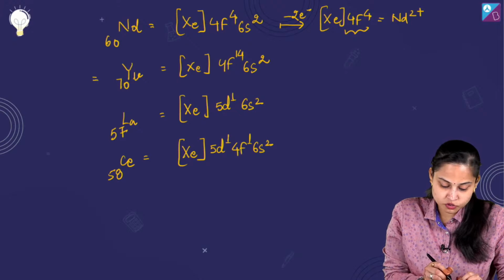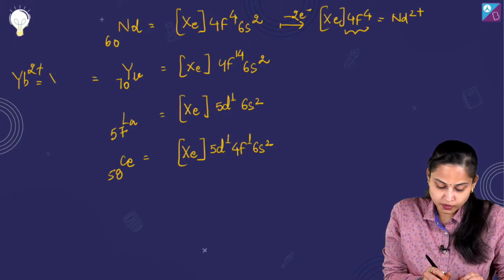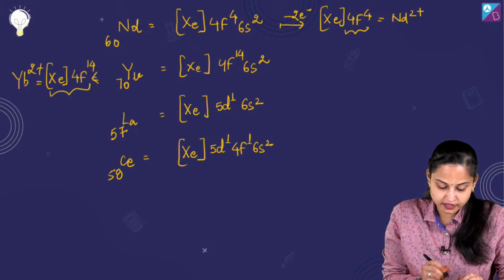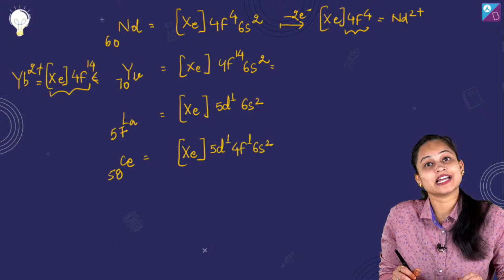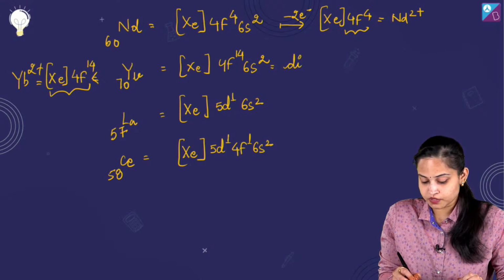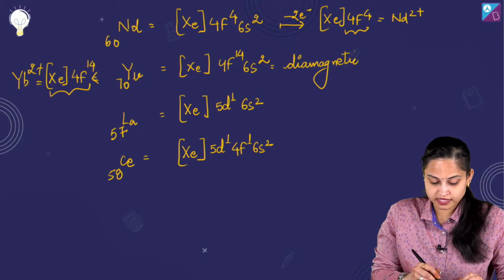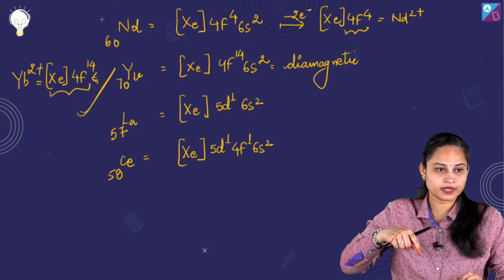Talking about Yb2 positive, we are going to have the electronic configuration xenon and 4f14. Each and every electron over here is paired, so it is diamagnetic in nature. Fine, so yes, this is our right answer.